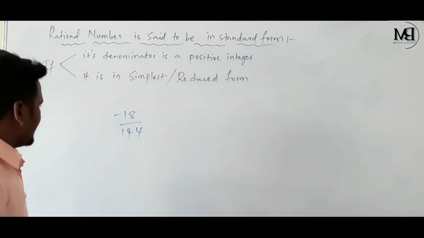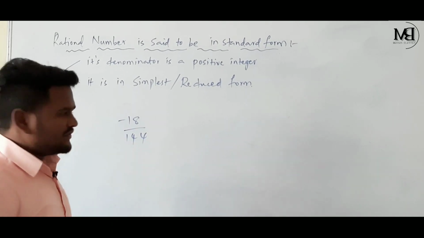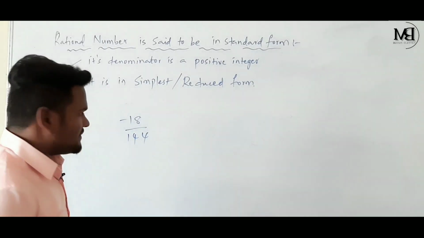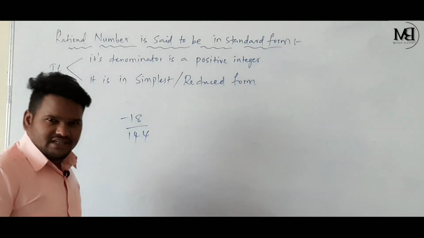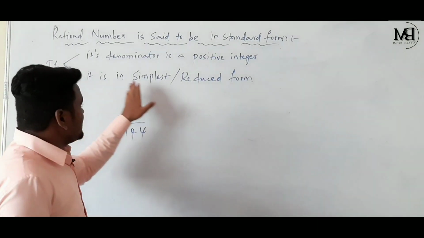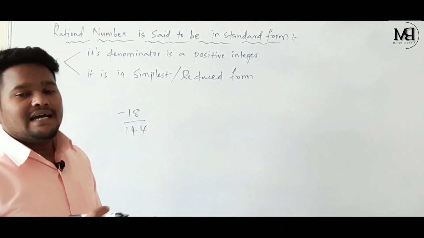For example, minus 18 by 144. Let's check the first condition. Its denominator is a positive integer. Yes, the denominator is a positive integer. First condition satisfied. And let's see the second condition. It must be in its simplest or reduced form.